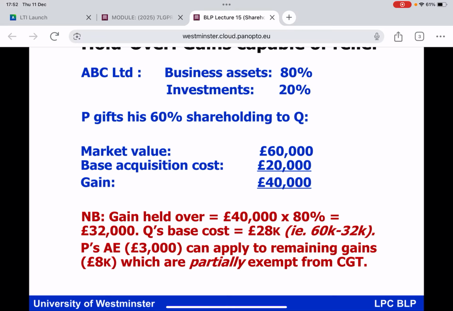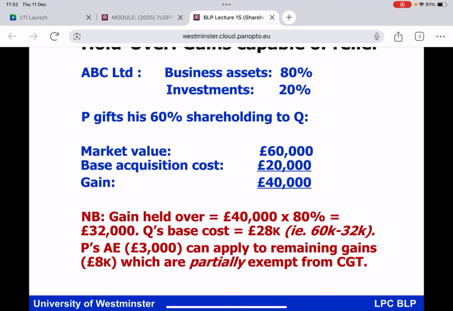So, okay, everybody, in that situation, when you look at the overall assets of ABC Limited, only 80% of them are regarded as business assets. And this has a material impact when you get a shareholder in such a company making a gift of the shares and being interested in claiming holdover relief. So P is going to make a gift of his 60% shareholding to Q. P got the shares for £20,000. The market value at the time of the gift, and the gift triggers the liability to pay CGT, is £60,000. So you would say that is a gain of £40,000, and you would be correct.